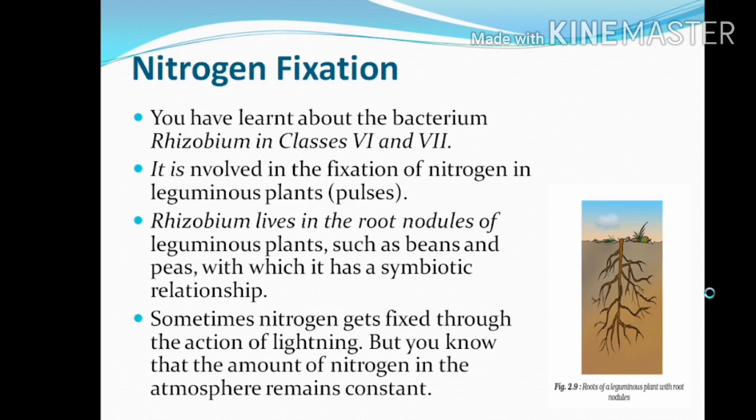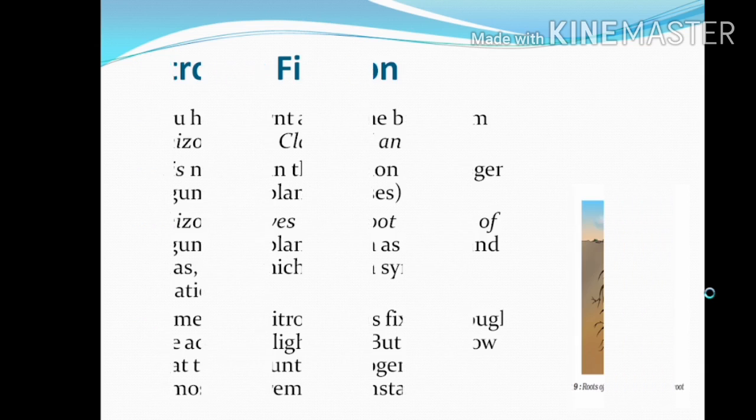Sometimes nitrogen gets fixed through the action of lightning, but you know that the amount of nitrogen in the atmosphere remains constant. Right? This is the diagram. You can see the roots of the leguminous plants with nodules.